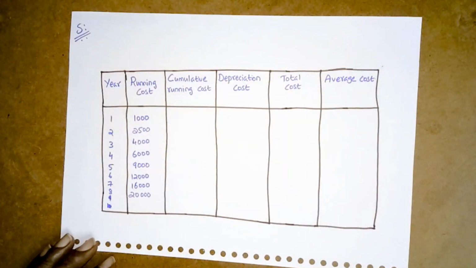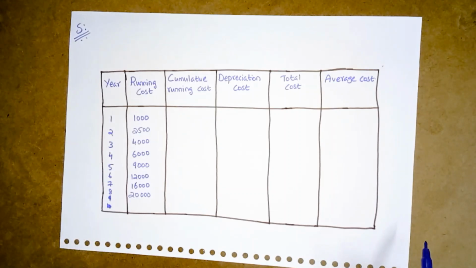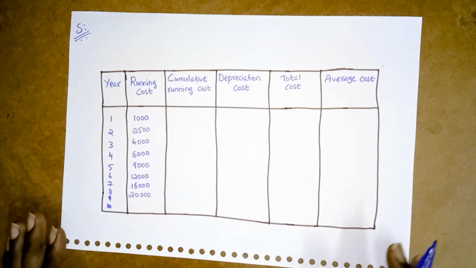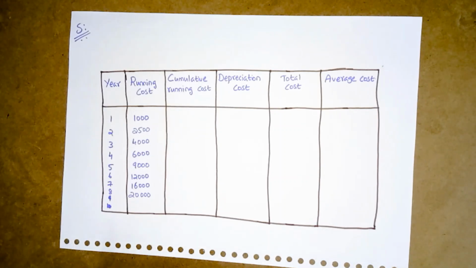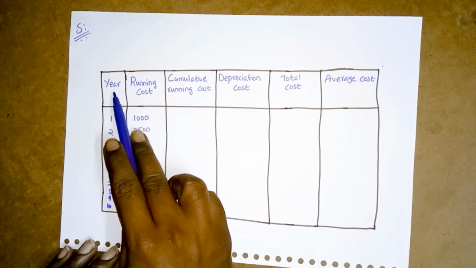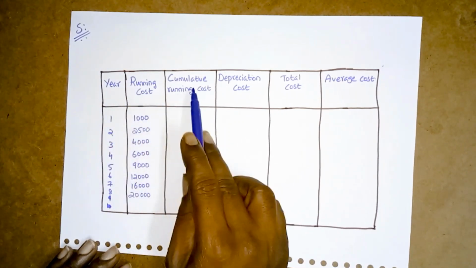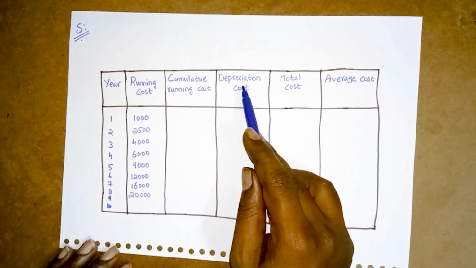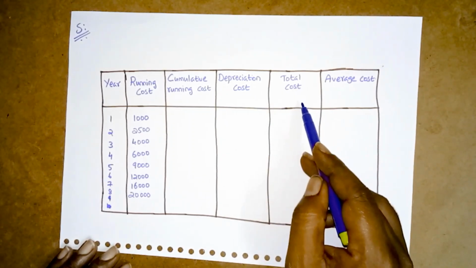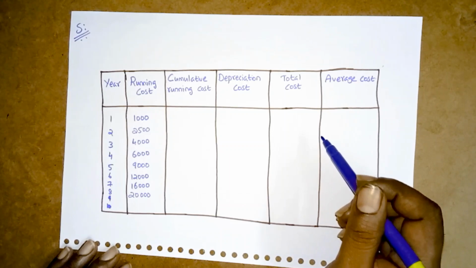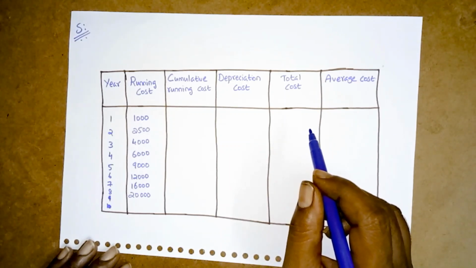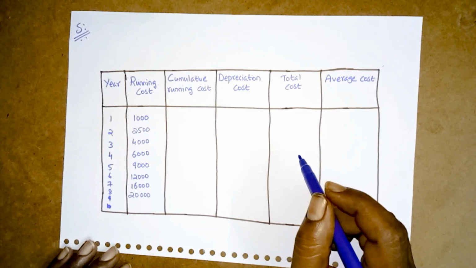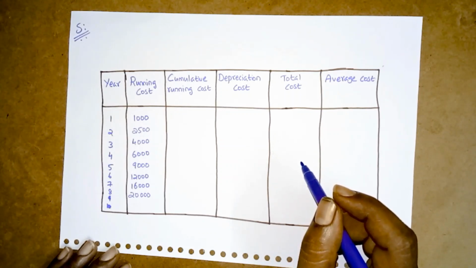In this solution, the problem is asked in tabular form, so the solution also should be in tabular form. First we start with the year, running cost, cumulative running cost, next the depreciation cost, total cost, and average cost. Here first we will write the given running cost f of n.